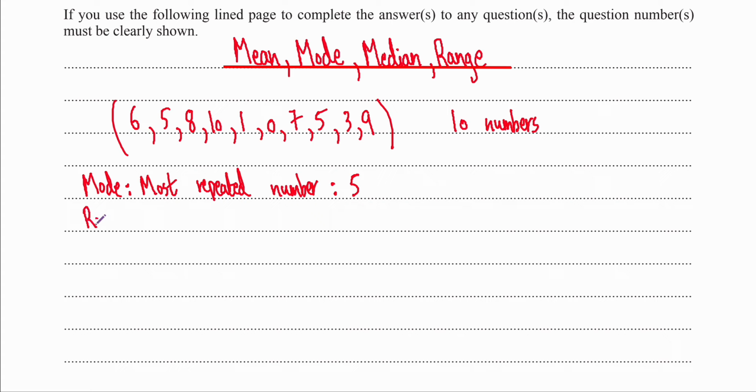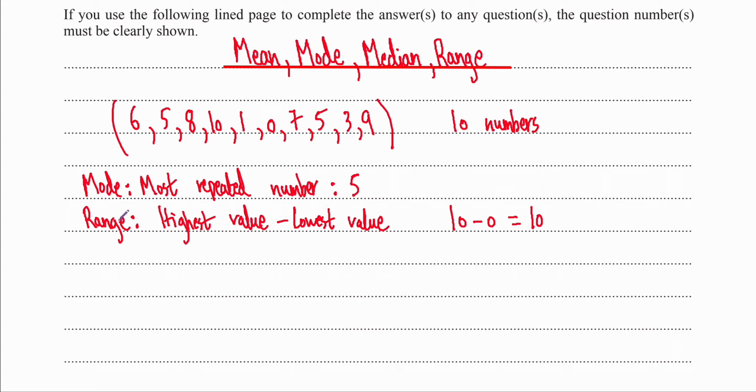That's the range. So what is the range? In our case, our class is very diverse. We have some people that really studied and some people that didn't study at all. So the range is the highest value, and then you subtract the lowest value. So in our case, we had 10 being the highest value, so we have 10 minus the lowest value, which was 0. So 10 minus 0 is equal to 10. That's all range is. The highest value minus the lowest value.